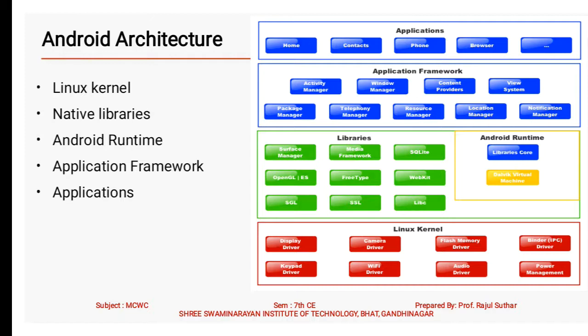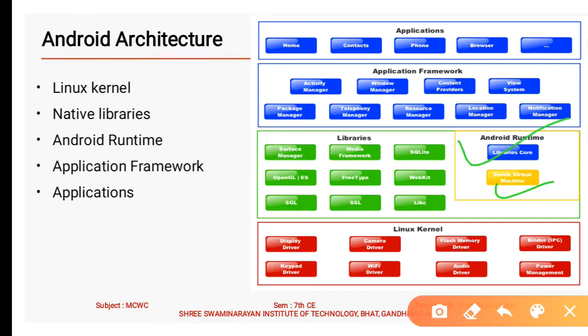Then let me check the functionality of Android runtime. Android runtime covers two portions, the core libraries and the Dalvik virtual machine. It is called the Dalvik VM. Dalvik VM makes use of Linux core features like memory management and multi-threading, which are used in the Java language. The Dalvik VM enables every Android application to run in its own process.